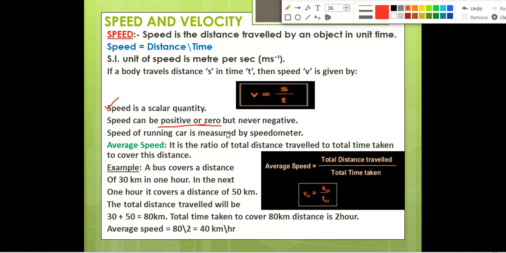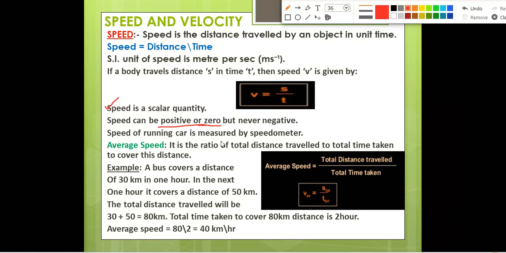Speed of a running car is measured by a speedometer. One speedometer you all have seen in the cars or in the vehicles, that one circular type of speedometer is there in the vehicles, by which the speed of the cars is measured. Next, we'll talk about average speed.